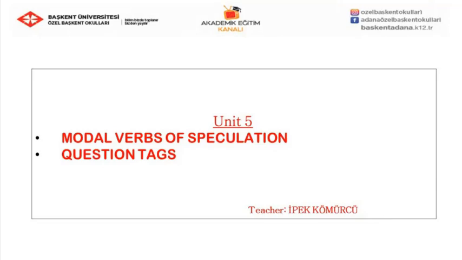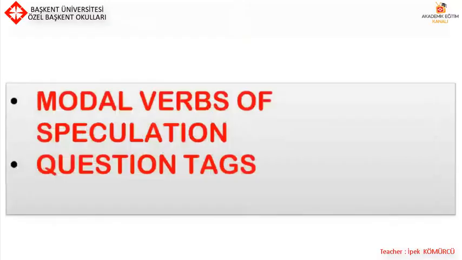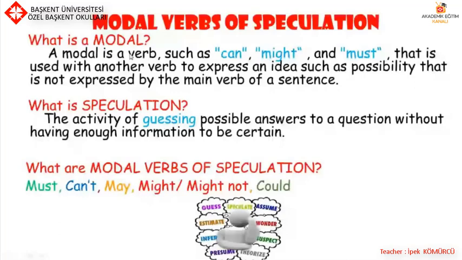Today we are going to learn modal verbs of speculation and question tags. Modal verbs of speculation. What is a modal? A modal is a verb such as can, might, and must that is used with another verb to express an idea such as possibility that is not expressed by the main verb of a sentence.